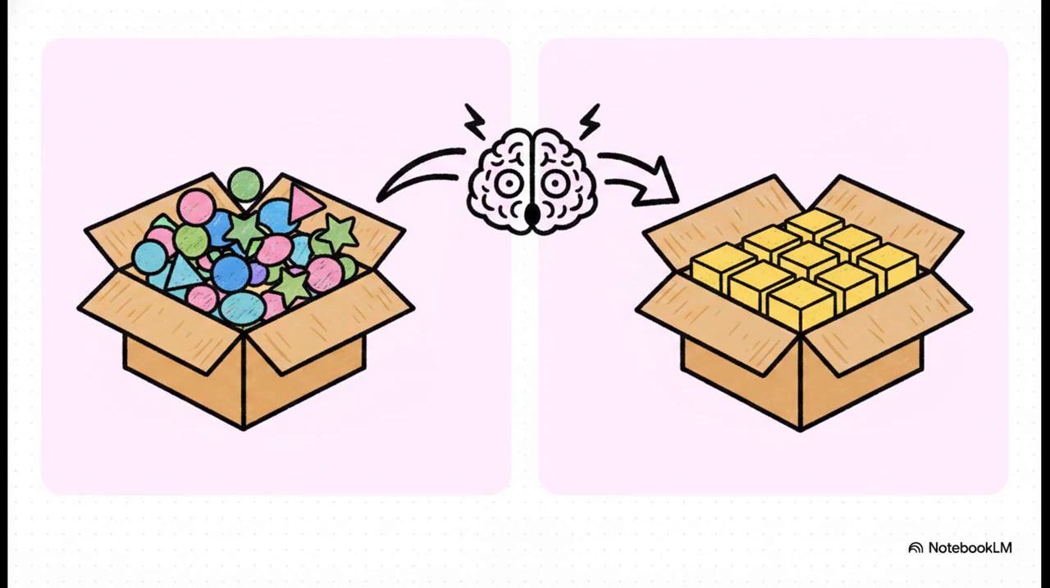Drawing the block blindly is highly unpredictable. In information theory, we call that high entropy. Now imagine the second box. It only contains identical yellow bricks. Highly predictable, right? That's low entropy.